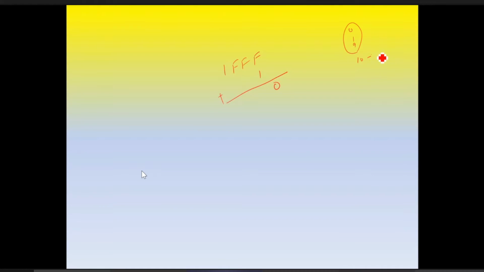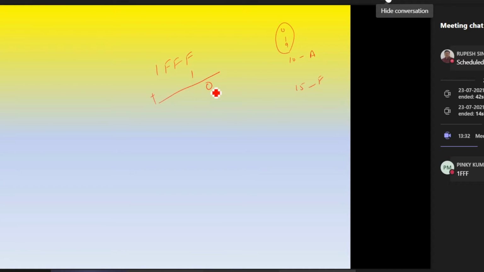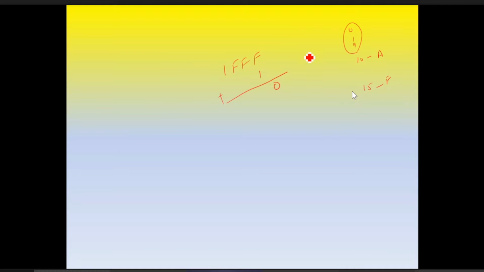Okay, 10 in decimal is A, 15 is F. So F plus 1 is 16, that is, or you can say 10. So again 1 is carry here, so 0 0 and 2.